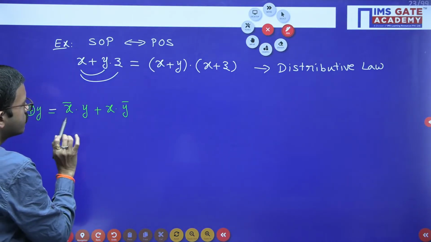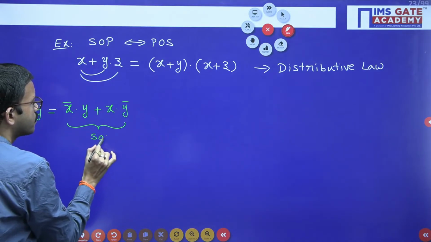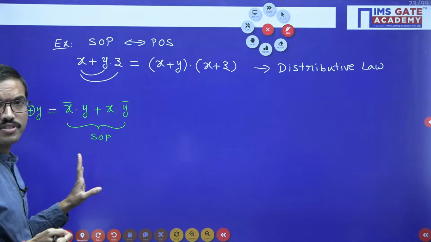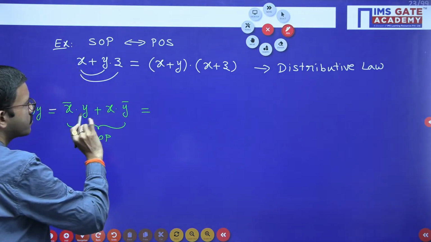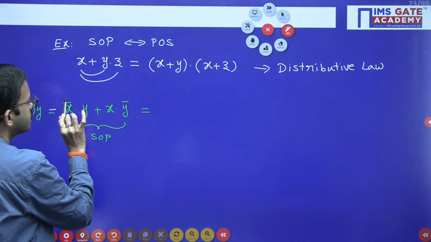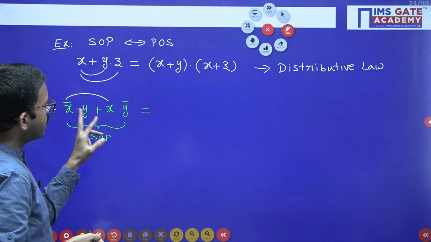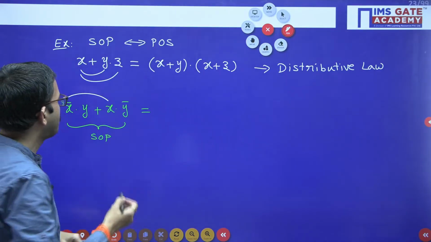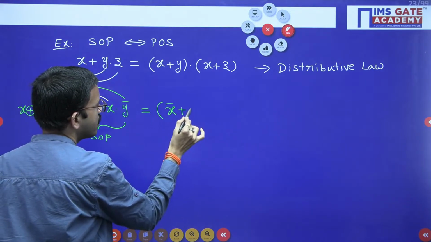So this is in which form? SOP form. Product terms sum together, right? So this one, if you want to convert into POS form, what you have to do here: x bar plus x, if you consider, you are getting 1, right? See, x bar plus x is 1, that you can avoid. Then x bar plus y bar you are getting.